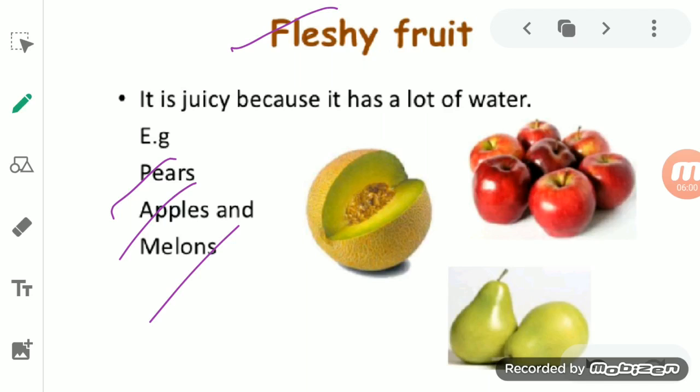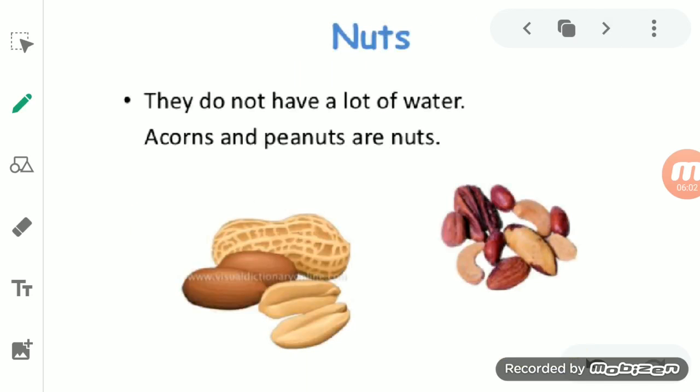Now if we look at the nuts, they do not have a lot of water, so basically they are also known as dried fruit. Since they do not consist of water, they are known as dry fruits.